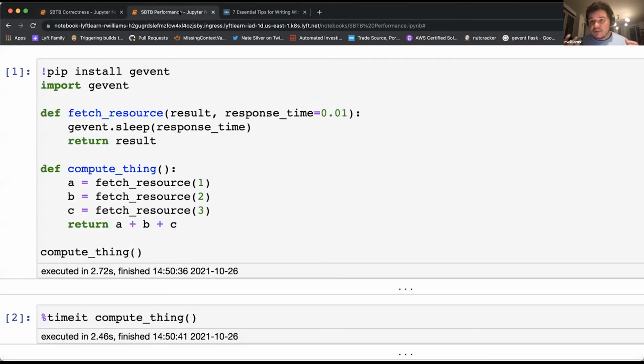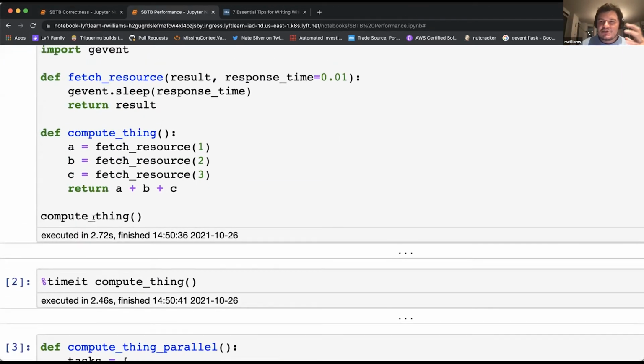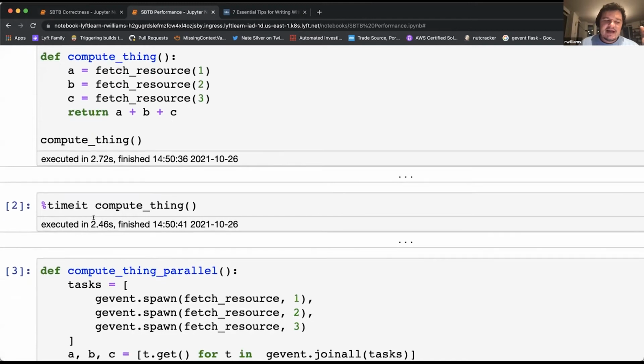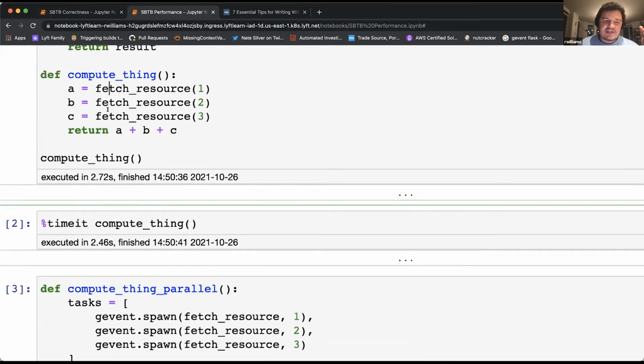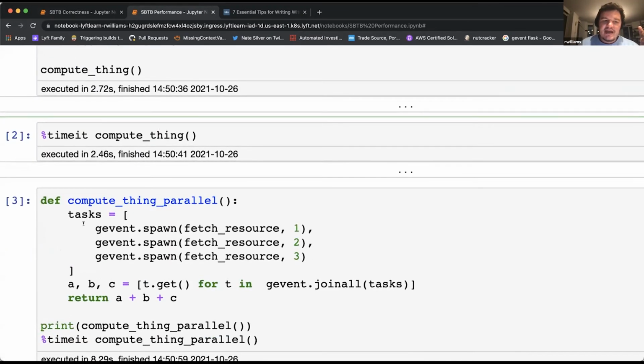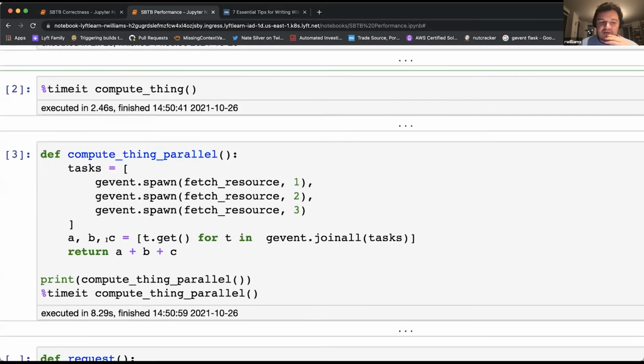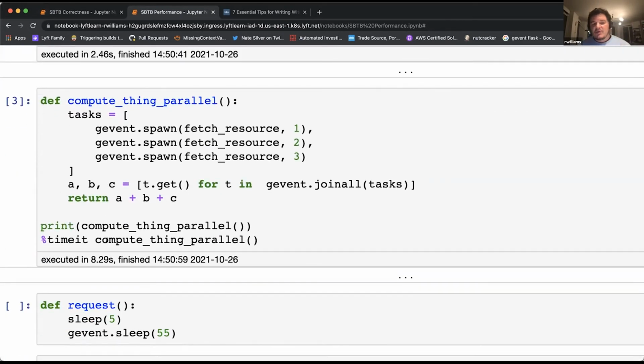Switching gears to performance. Again, with Gevent, you're using it to improve the performance of your code, and so it may be surprising to hear that it can actually cause a lot of performance problems. As Shiv had mentioned, Gevent is great for parallelizing code. We can take some code that's fetching a bunch of resources serially and now automatically make them fetch in parallel. For this example, though, we're going to be using something akin to a web server.